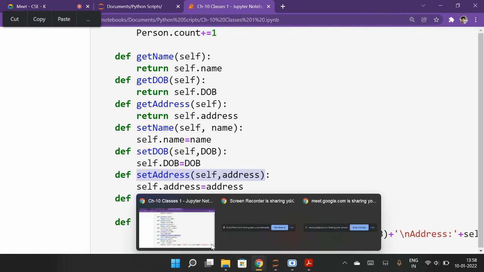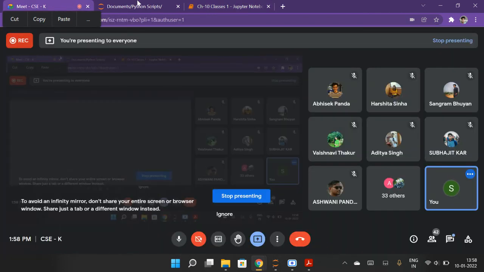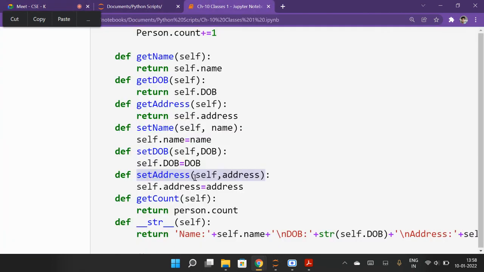Like this we have self.address is address. So all these set functions will help us to update the name, date of birth, and address. And these are to print the name, address, and date of birth that we enter.